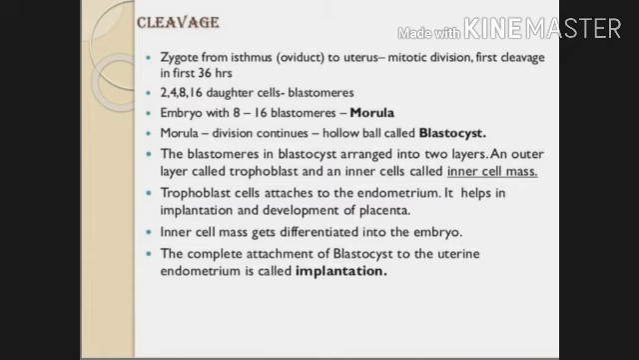The blastomeres in the blastocyst are arranged in two layers. The outer layer is called the trophoblast and the inner layer is called the inner cell mass. The trophoblast cells attach to the endometrium, which helps in implantation and development of the placenta. The inner cell mass differentiates into the embryo. The complete attachment of the blastocyst to the uterine endometrium is known as implantation.